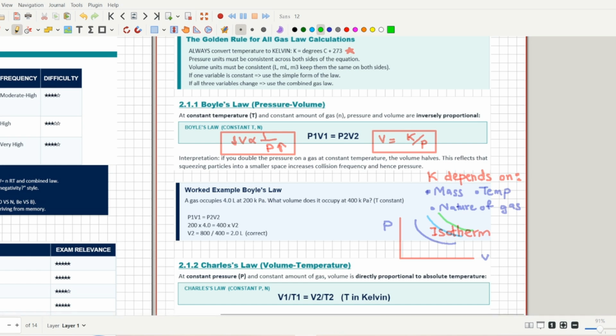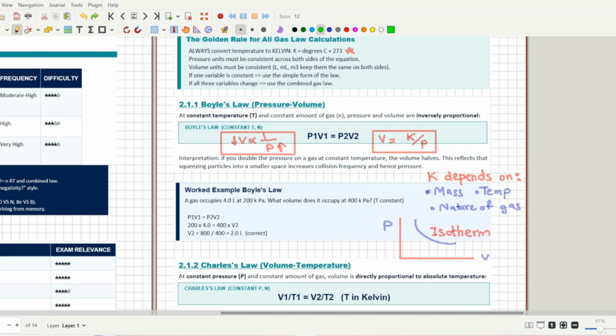So if you keep increasing the temperature, then the slope will keep going away from the graph. The slope that you are getting here is called an isotherm. Why is it called isotherm? Because iso means same and therm means temperature. So in this case, in the whole slope the temperature is constant. This is the graph that is called an isotherm.